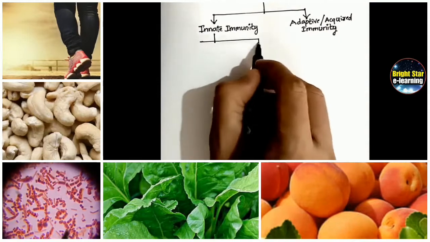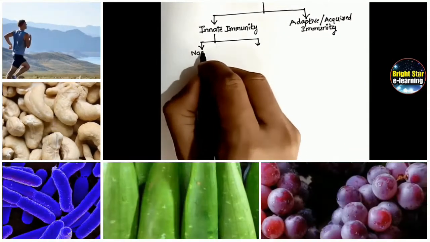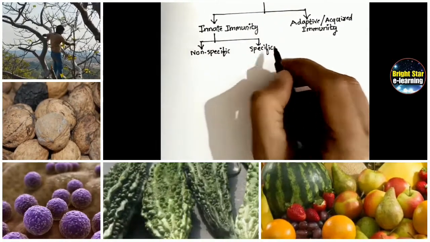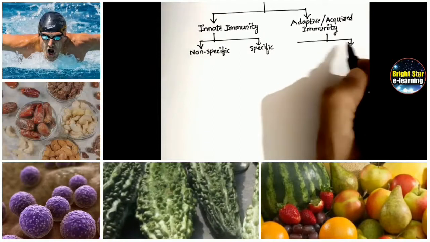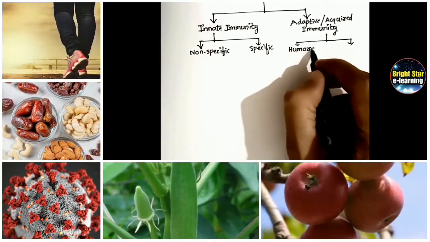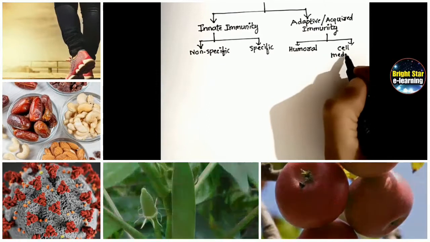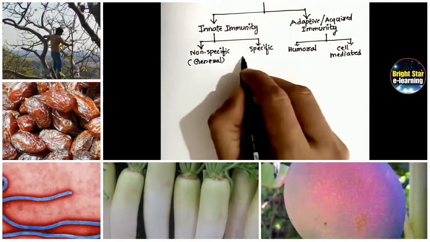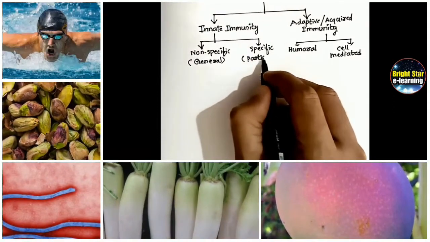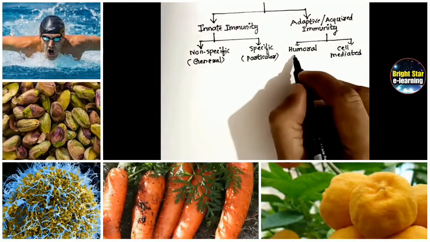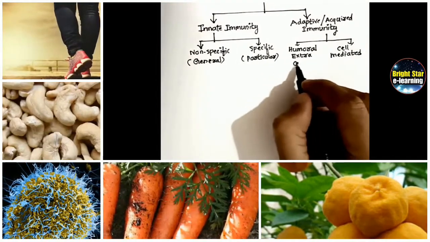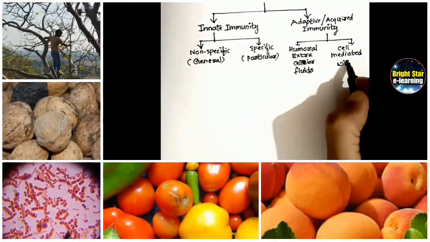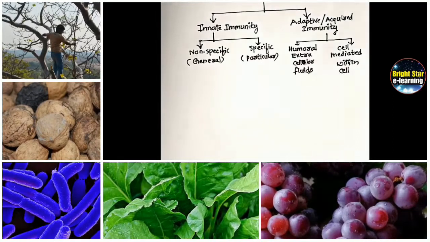Innate immunity can again be of two types: non-specific and specific. Adaptive has two types: humoral and cell mediated. Non-specific means general, specific means a particular infection. Humoral means immunity in extracellular fluids, while cell mediated is within the cell.